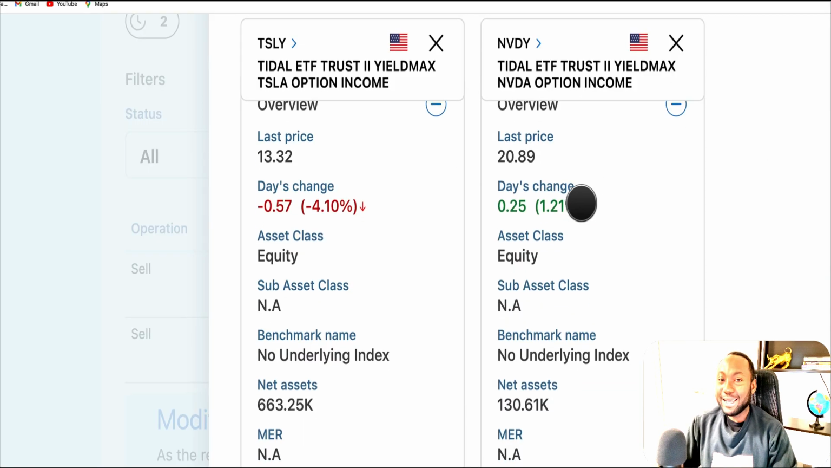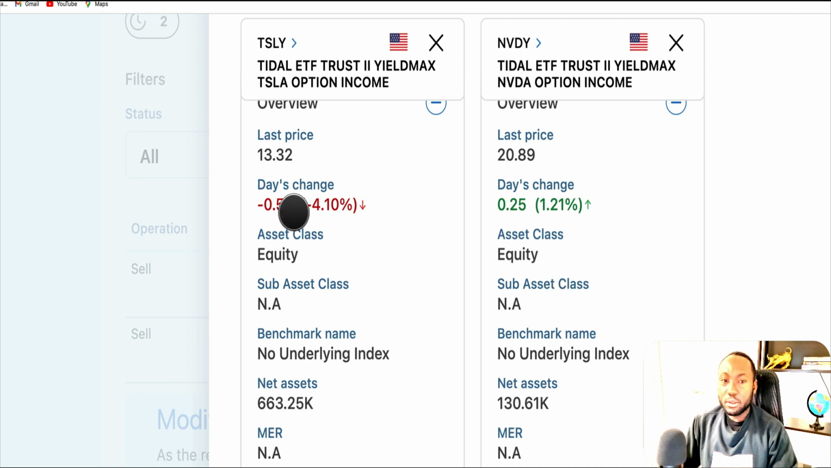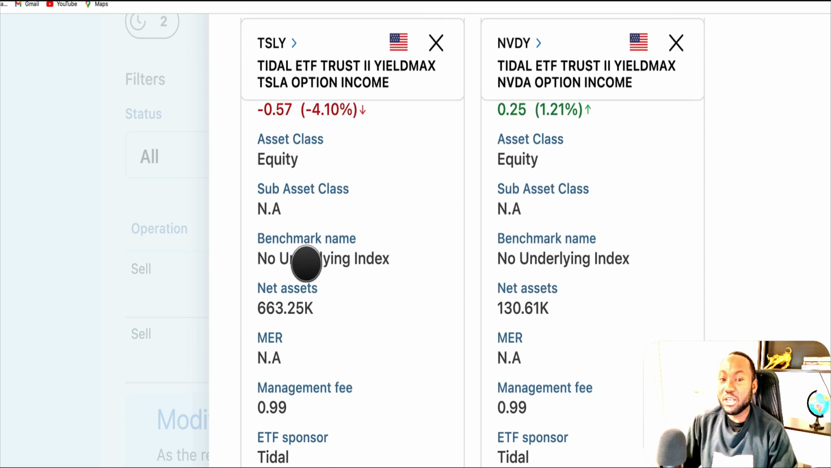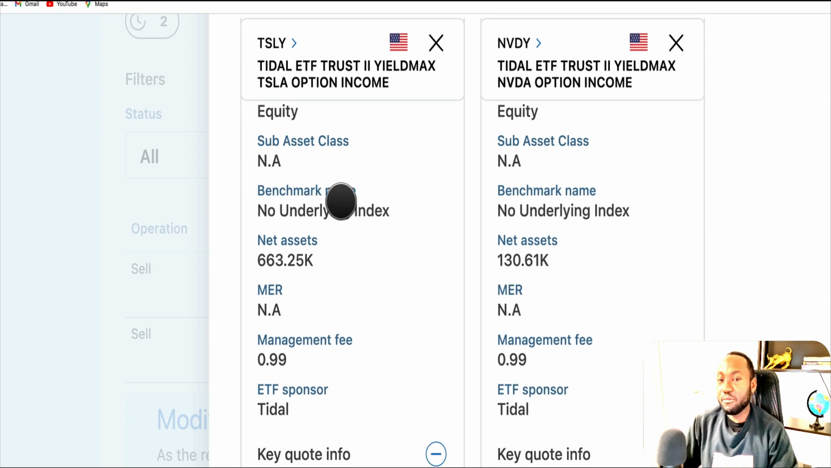Let's start. We'll look at the last update. Last price was 13.32 for Tesla and 20.89 for NVIDIA, which is NVDY. We'll look at the asset classes. They're both equity. This is equity, this is equity. We'll look at the benchmark of these ETFs. They both don't have a benchmark because they don't follow an index. Rather, they do covered call writing using synthetic methods. So that means they don't hold stock directly. Both of them use that strategy.